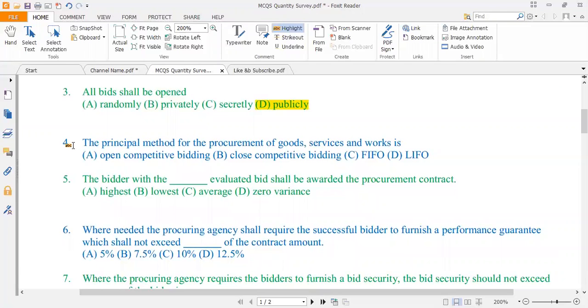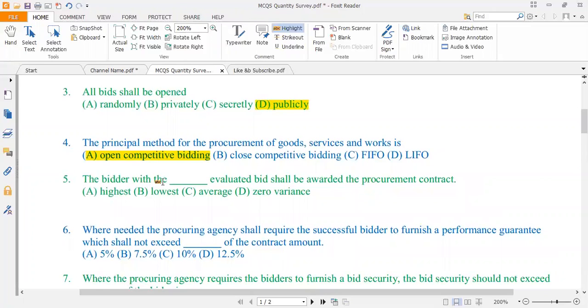Then MCQ number 4. The principal method for the procurement of goods, services, and works is option A, open competitive bidding, B, close competitive bidding, C, FIFO, D, LIFO. So the correct answer is option A, open competitive bidding is the standard method for the procurement of goods, services, and works.